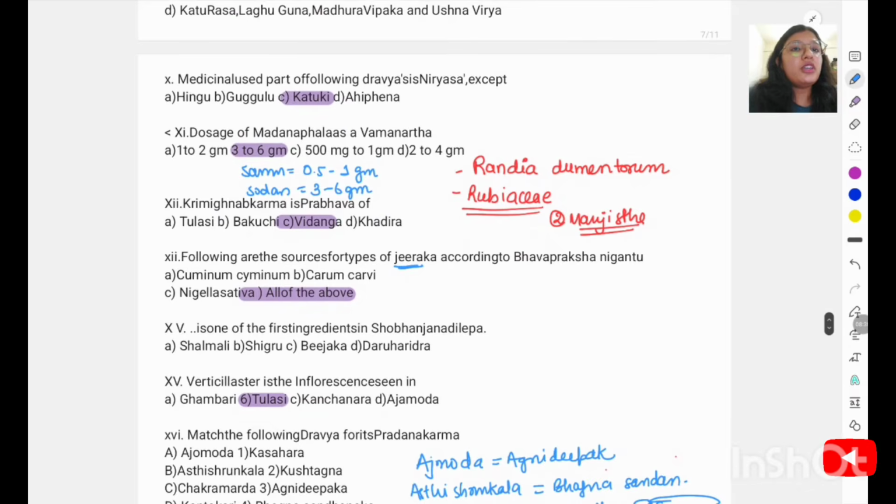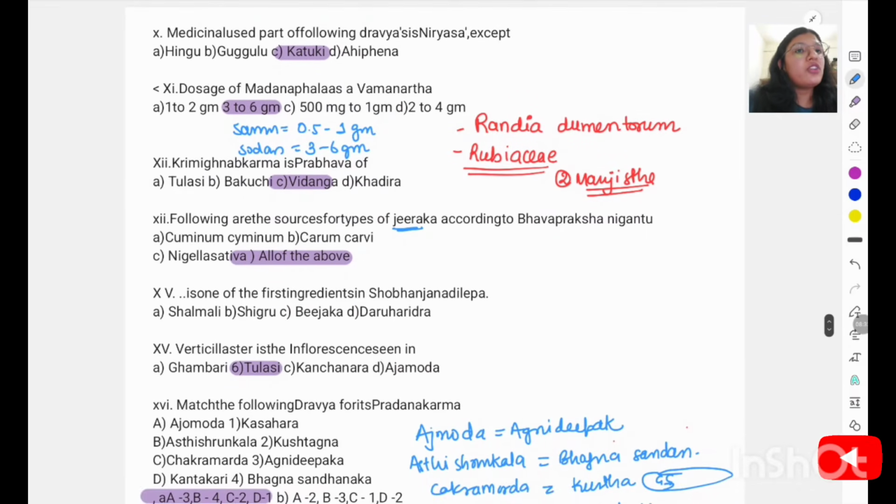Medicinal used part of the following Dravya is Niryasa except. So out of these 4 options, 3 have Niryasa as a useful part, but Katuki is not used as a Niryasa. In Ahifena we use Niryasa, Hingu we use Niryasa, and Guggulu we also use the Niryasa. Dosage of the Madanaphala. So Madanaphala is your Randia dumetorum and it belongs to the Rubiaceae family.